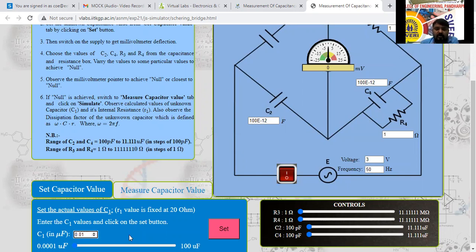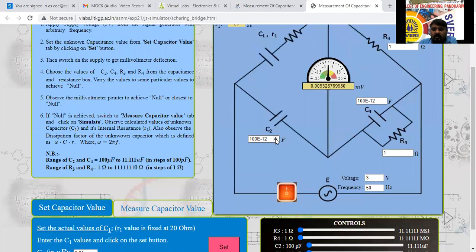0.011 will take. 0.0182 readings will take that one. I will set this one 0.01. Then I will switch on this value. See here, it is 0.0093. By varying these values, we have to increase this one.